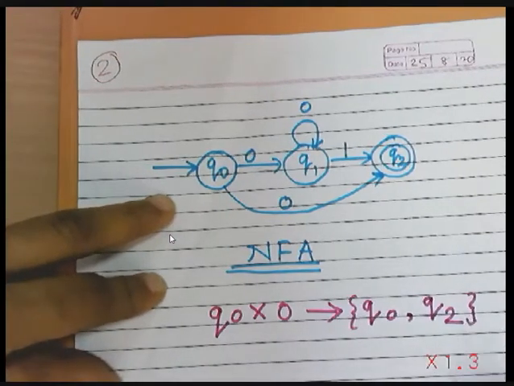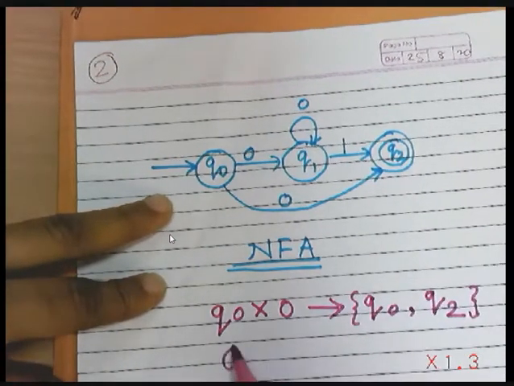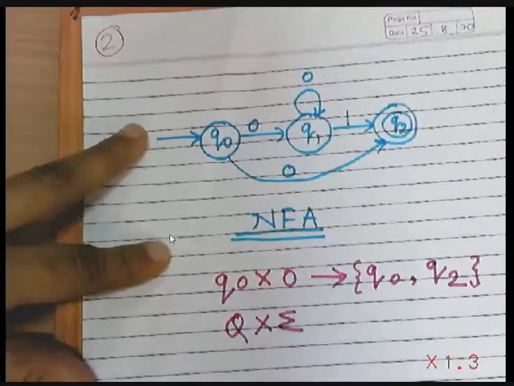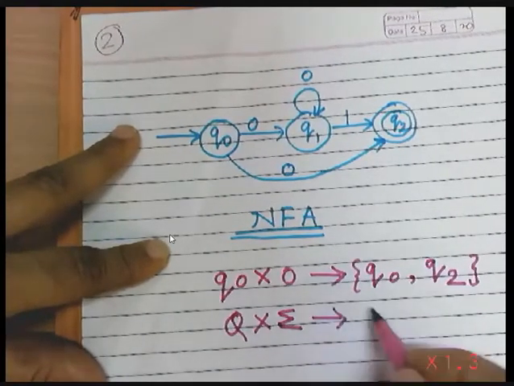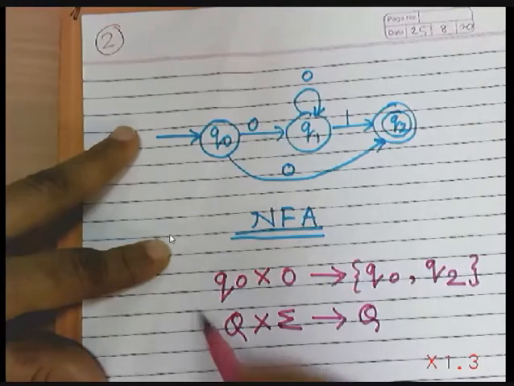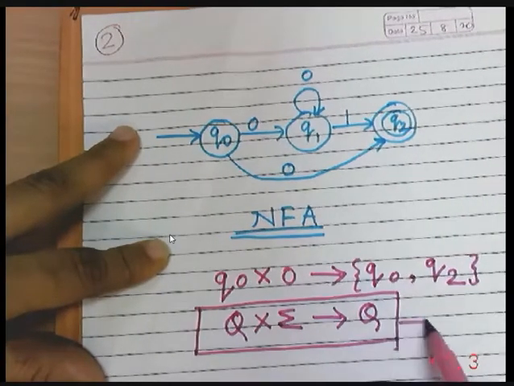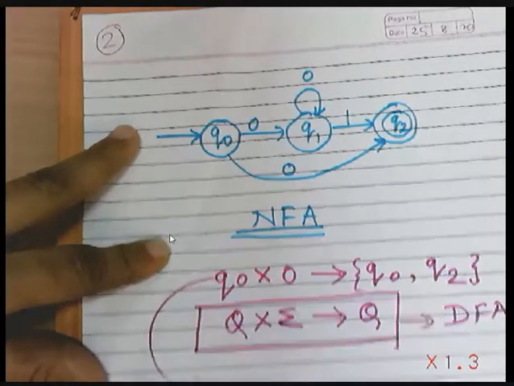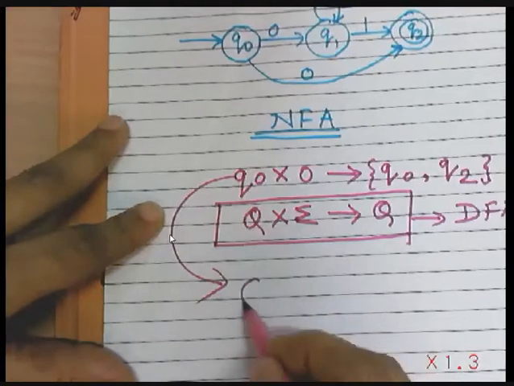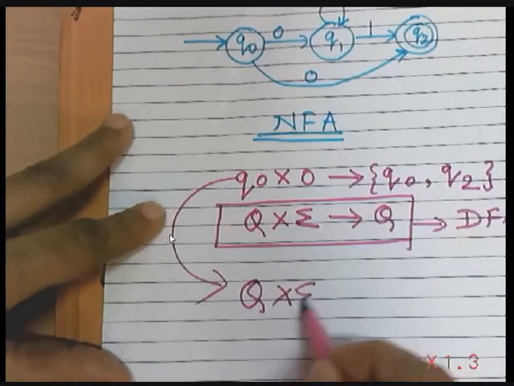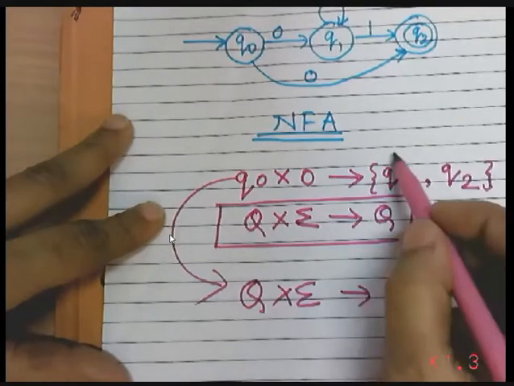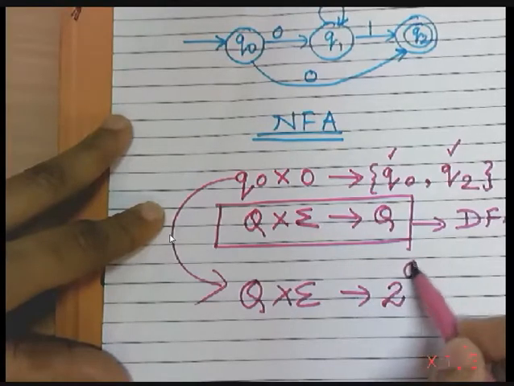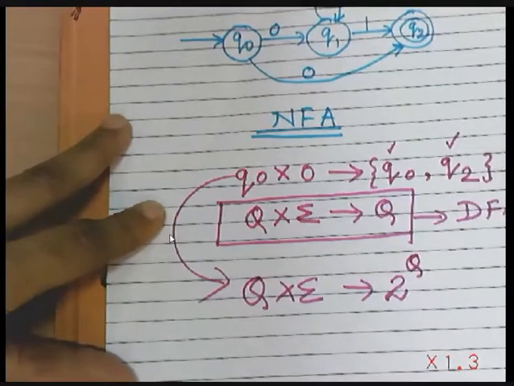Okay. So in case of DFA, what we have seen is that the current state is represented by capital Q and the current alphabet is represented, and then it is moving to a single state. This was the case for the DFA, right? But in case of NFA, here Q0 is acting as Q, 0 is part of the alphabet. So you can see here we can move to more than one state. So it is said that in case of NFA, we can move to 2 raised to the power Q states.